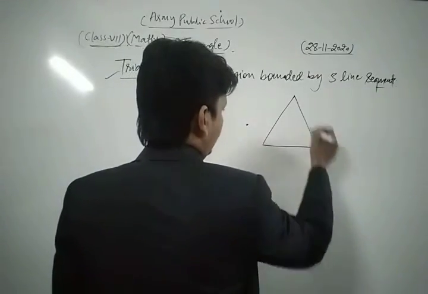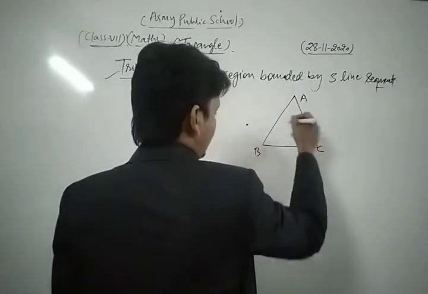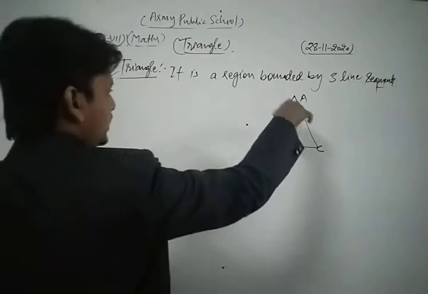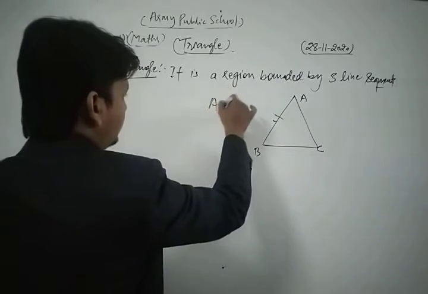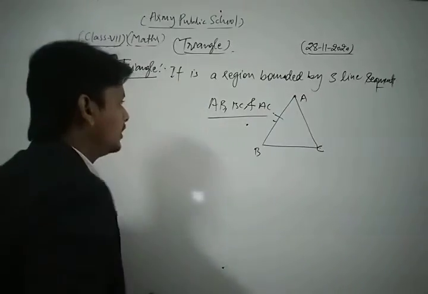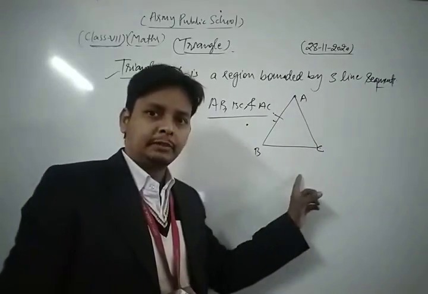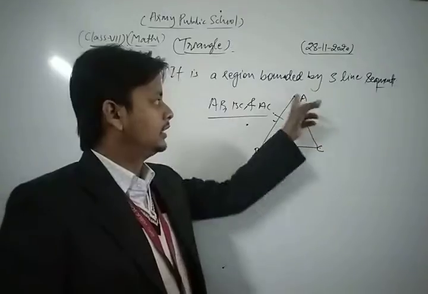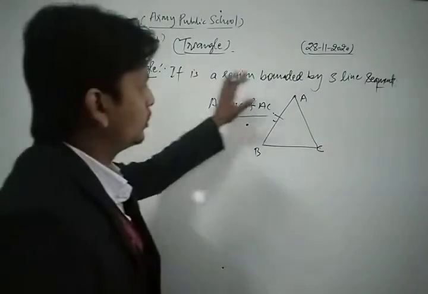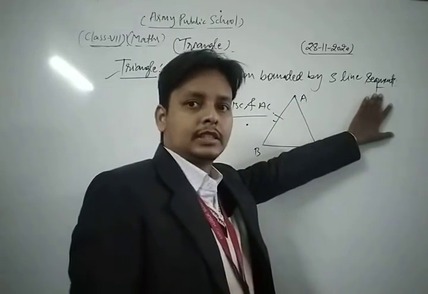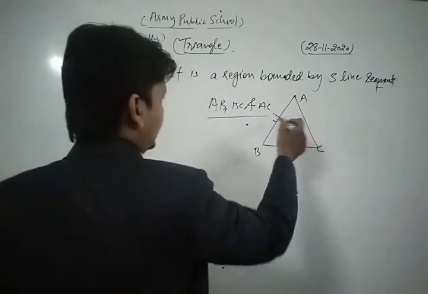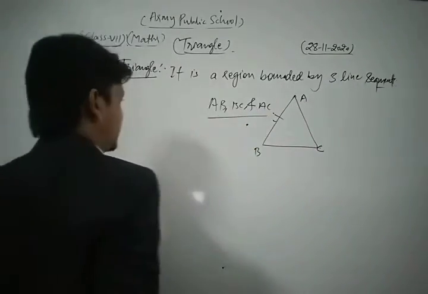So here, suppose ABC is a triangle in which all 3 segments are AB, BC and AC respectively. These are the segments here. Okay, and it is a region bounded by 3 line segments. Here the 3 line segments are AB, BC and AC respectively.